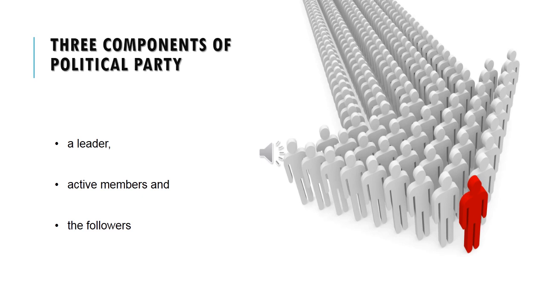They have their active members in each and every district, called district secretaries, and also some other members. Then the followers: persons who like the leader and like the ideology of the party become followers. So a political party has three components: a leader, active members and followers.